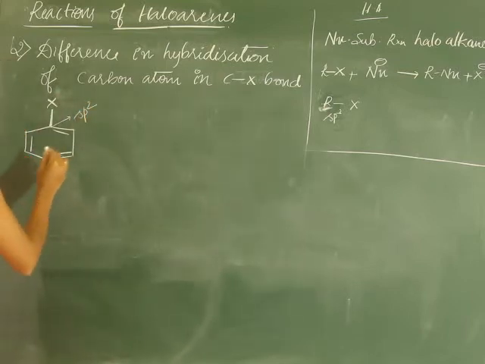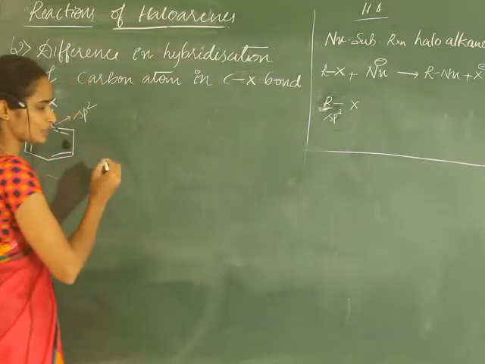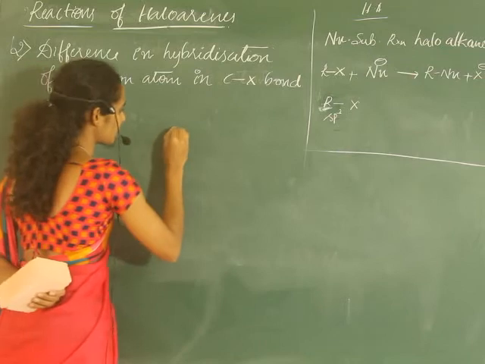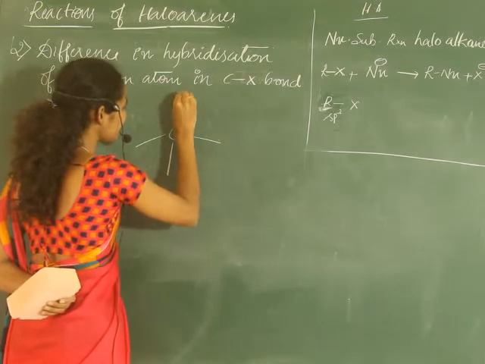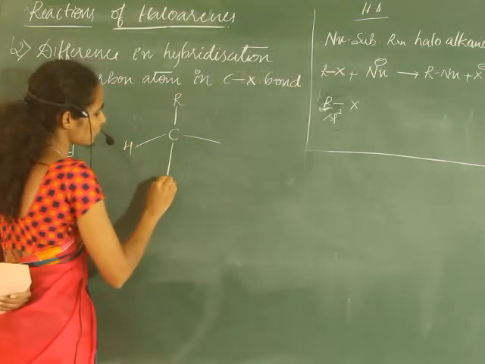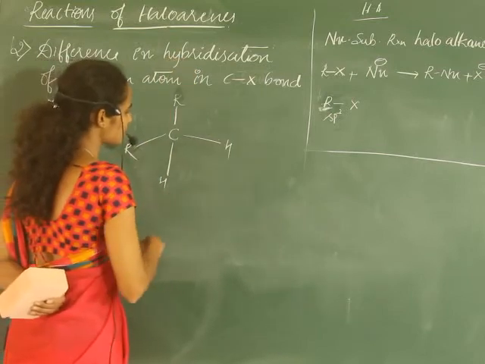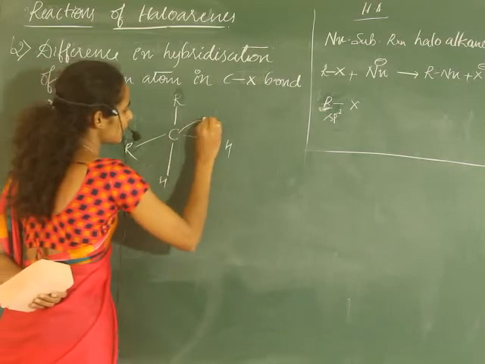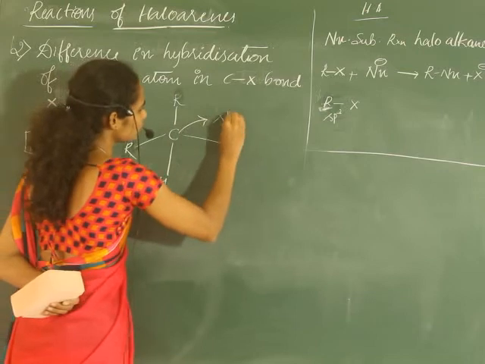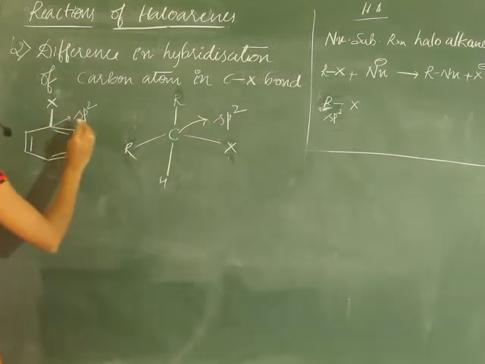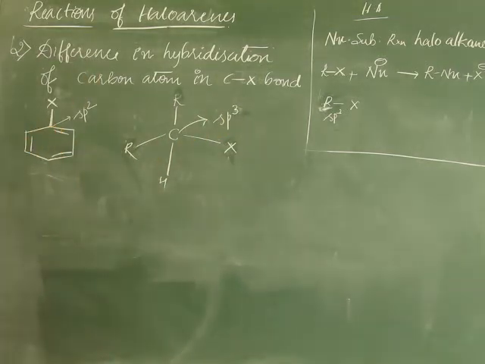If you compare them, take any haloalkane, primary, secondary or tertiary: the carbon bearing the halogen is sp3 hybridized, whereas in haloarenes it is sp2 hybridized.